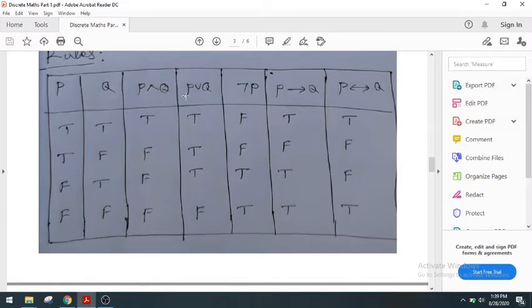Now for disjunction, if any one is T then T, otherwise F. Look at here.